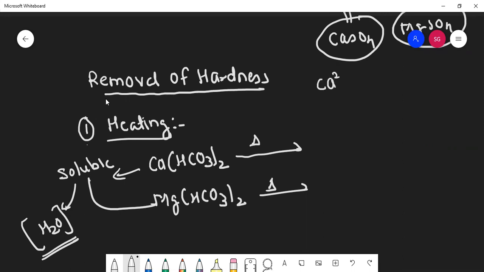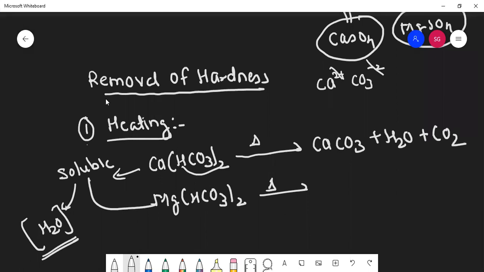Ca is +2 and CO3 is -2, so +2 and -2 will be cancelled. So the carbonate formula is CaCO3, plus water and CO2 will be produced. Just see whether the reaction is balanced. Hydrogens 2, carbon 2, oxygen 6. Yes, it is balanced.